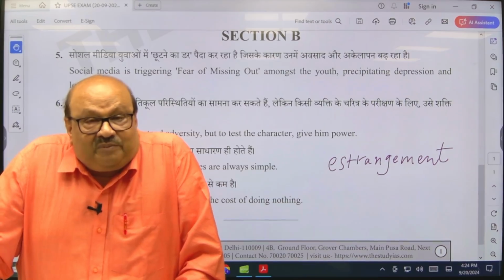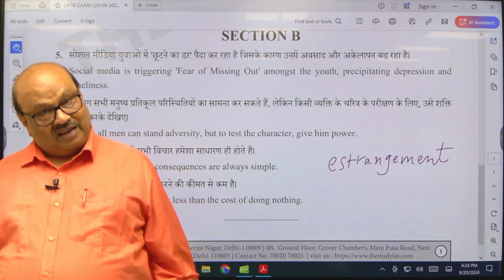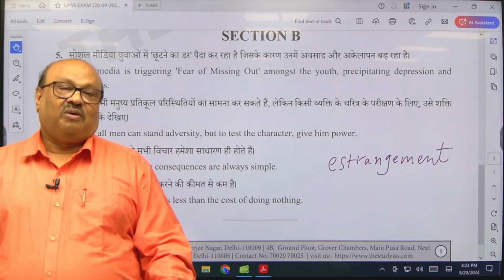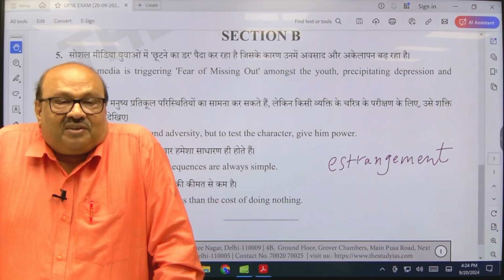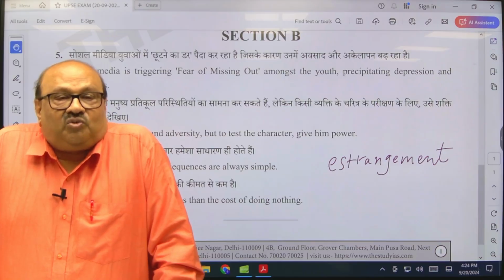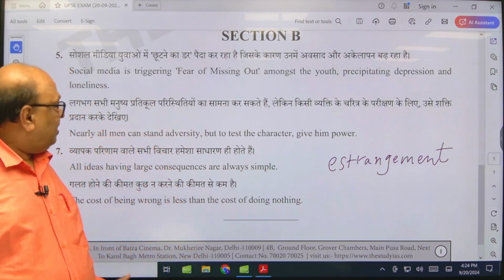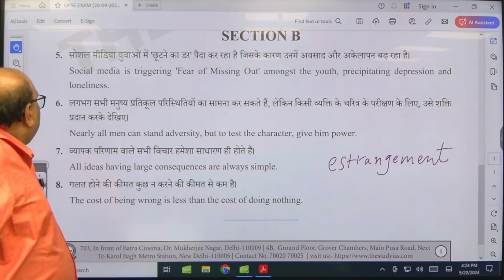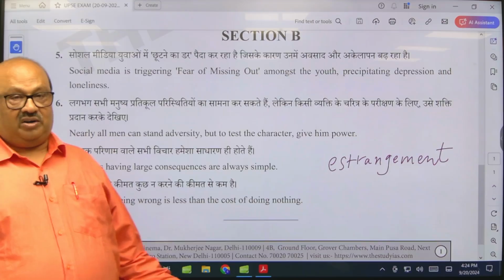So once we become separated from them, even despite living amidst them, we suffer loneliness, which eventually leads to depression. So this is what this topic is about: social media is triggering fear of missing out.